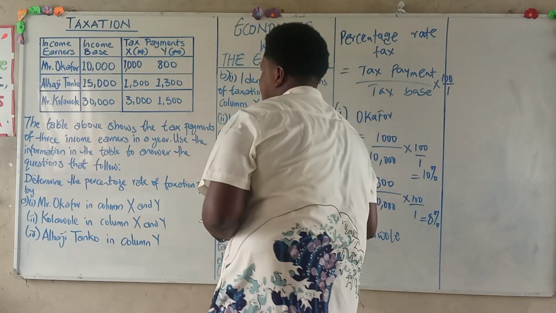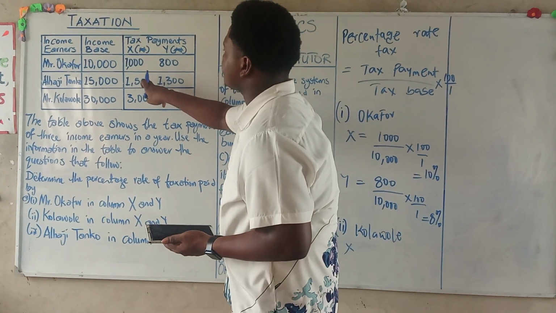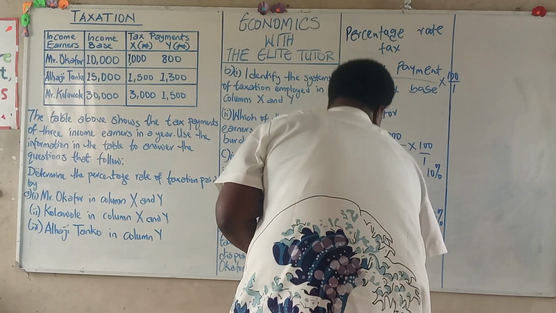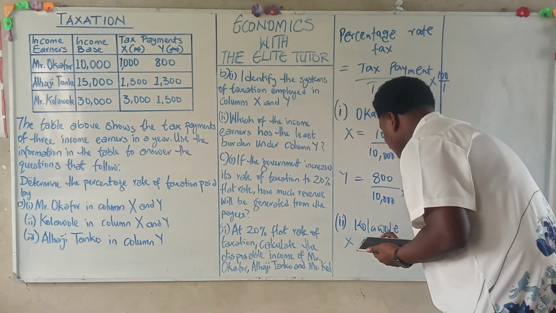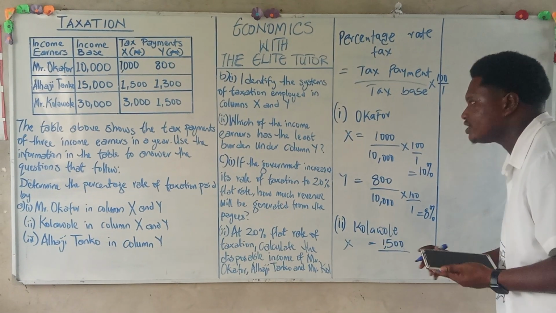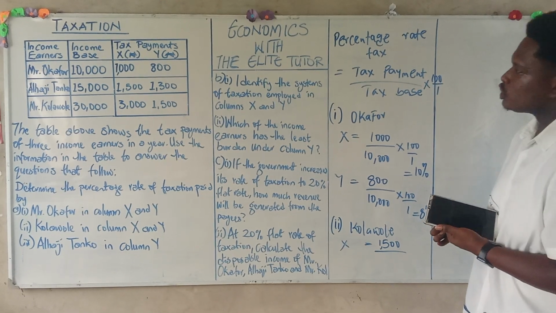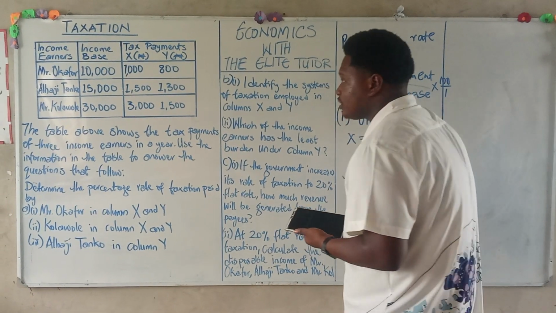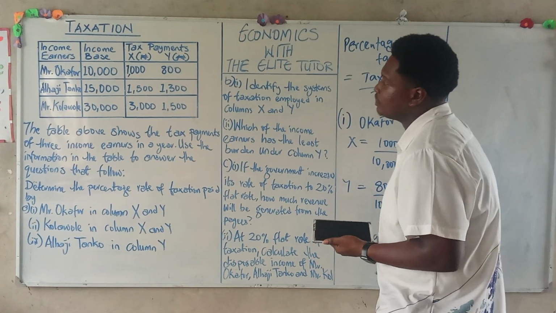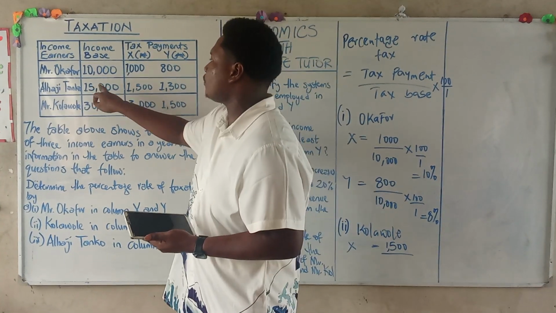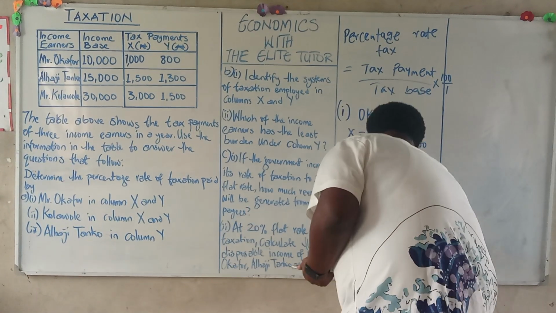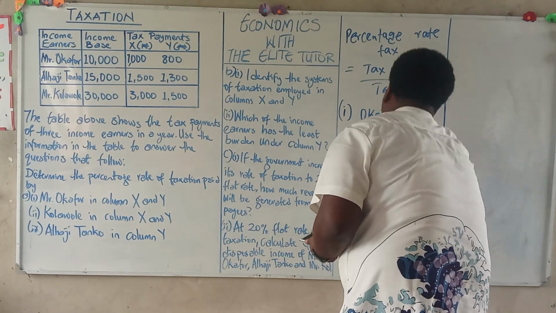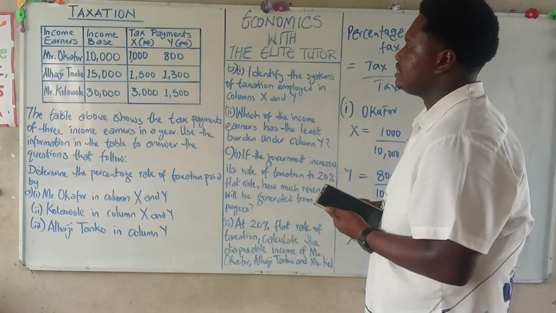For column X, Mr. Kolawole, his tax payment is 1,500. Permit me, we made a little bit of mistake. The 1,500 is not for Mr. Kolawole, it's for Alhaji Tanko. So let's correct that. This is the second tax earner we have, Alhaji Tanko.